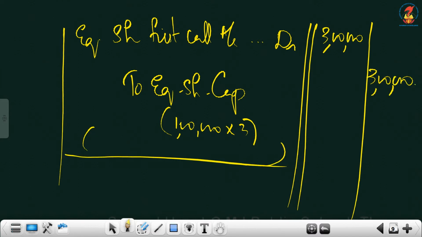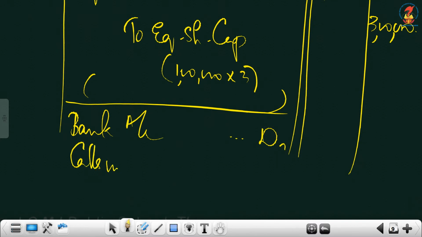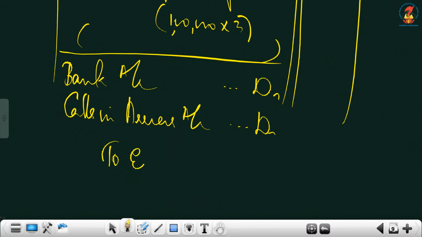Now we will write the bank entry. That time there is calls in arrears. So entry would be bank account debtor, calls in arrears account debtor to equity share first call.